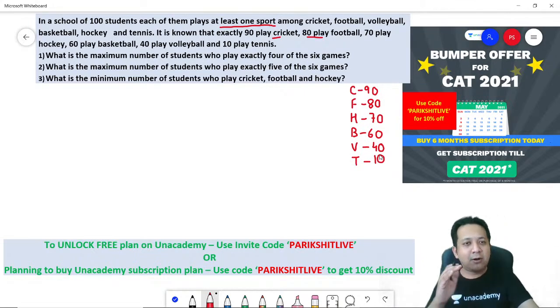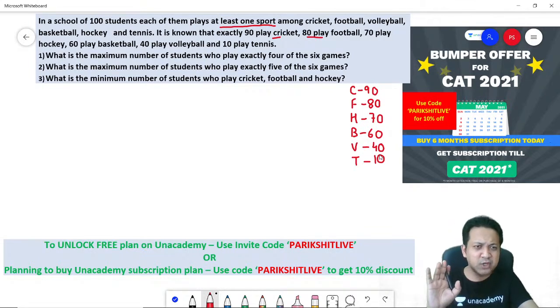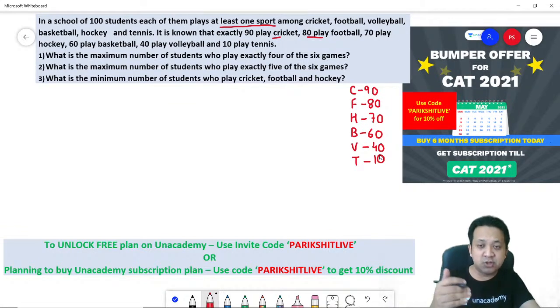Correct? Now, how do you solve such a case? Some of you might think that one way of solving would be using a Venn diagram. But just try to realize the fact that there are six sports here. Can you draw a six-set Venn diagram? Highly impossible. Drawing a six-set Venn diagram in a competitive exam would be next to impossible. So that's out of the question. Venn diagram is not possible. So let's try to develop some innovative way of solving these questions.